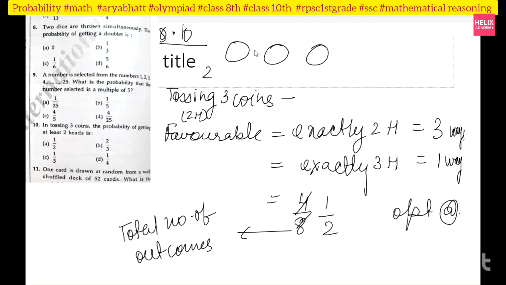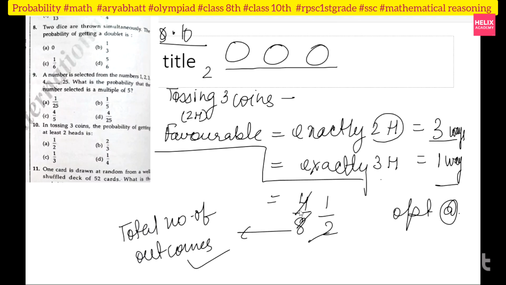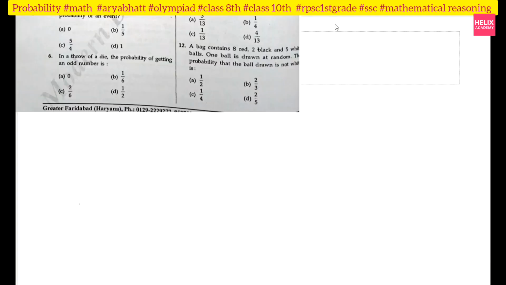Note it down. You understood what I'm trying to say? That we have 3 heads, and we want 2 heads. Exactly 2 heads in 3 ways, exactly 3 heads in 1 way. My favorable condition is this. Total number of outcomes is 8, so my probability will be 1 by 2. Good. So odd numbers are 1, 3, 5. Okay, and total outcomes is 6, so it will be 3 by 6, equal to 1 by 2.